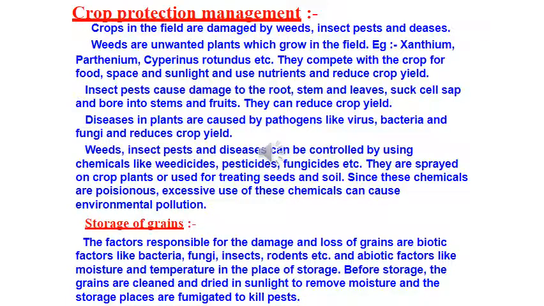Now, see children, here we have chosen the best quality of seeds, right? After choosing, sowing them, we have given the nutrients in the form of either manures or fertilizers. Then we have given water at regular intervals from various sources like well, tube well, dug well, river, and so on. Before that, we also decided the cropping pattern, that the seeds should be sown in so and so pattern. It can be intercropping, mixed cropping, or crop rotation. So we have followed all that, and now we are talking about crop protection management.